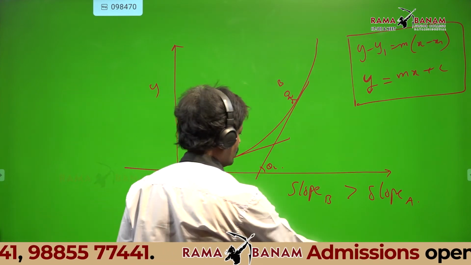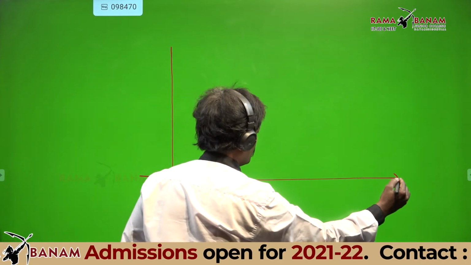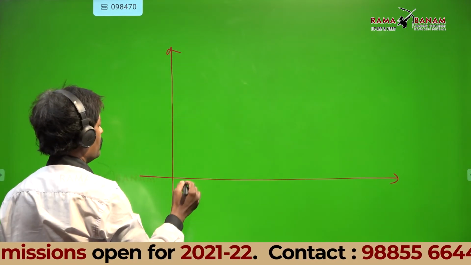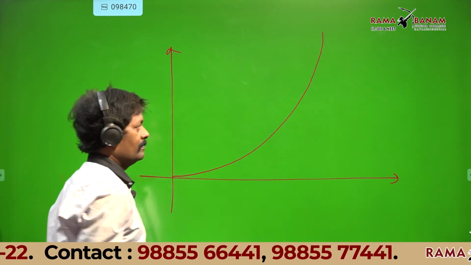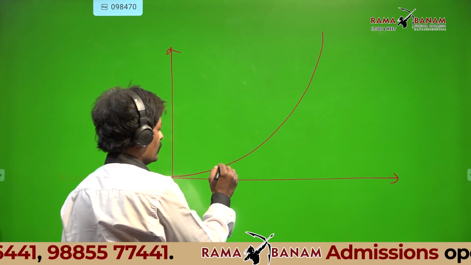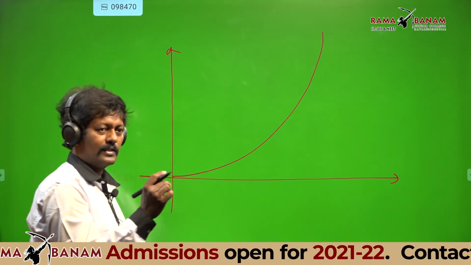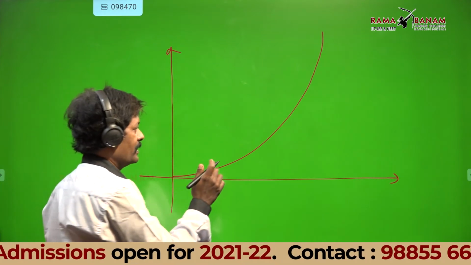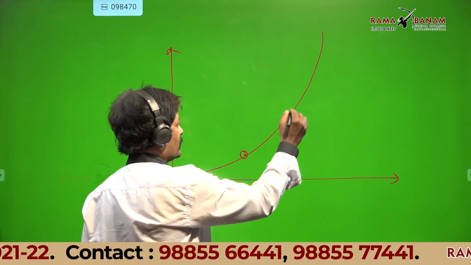Now listen. Now I have taken this curve. I will take two points, A and B. You don't draw anything, just listen.